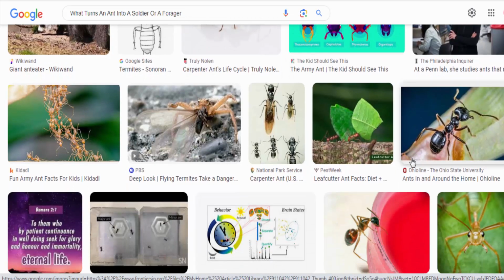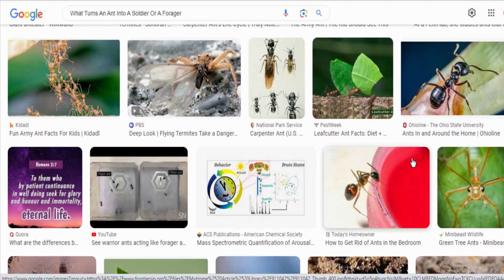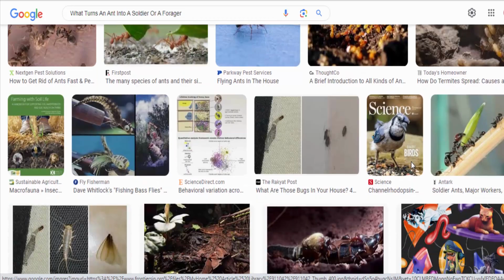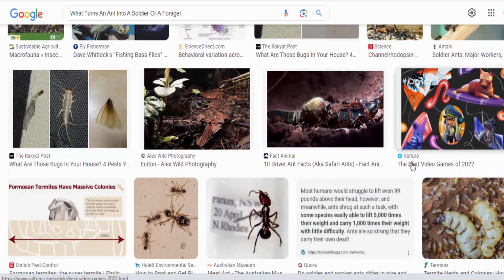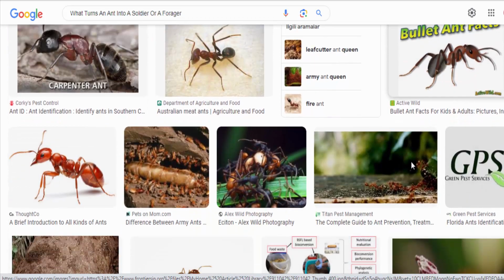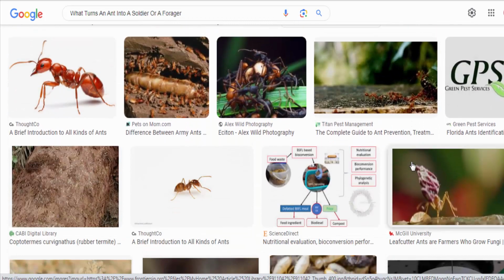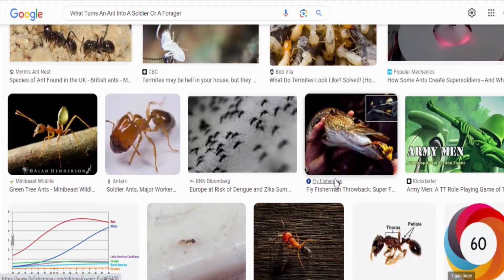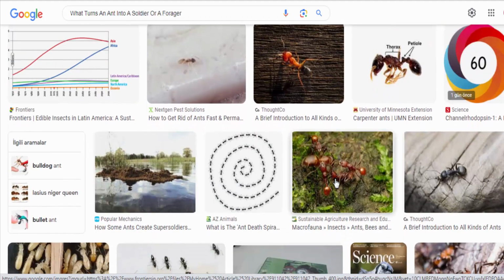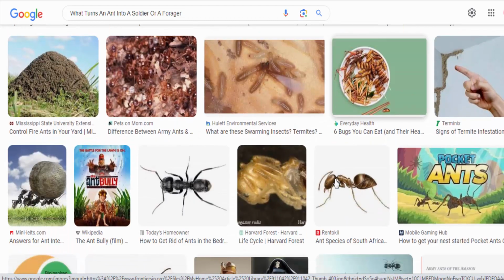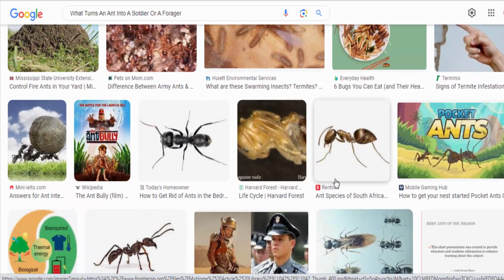It is important to note that the relative importance of genetic and environmental factors in caste determination can vary between ant species. For example, in some species, genetics plays a larger role, while in other species, the environment plays a larger role. Additionally, the caste system in ants is not always rigid. In some species, ants can switch castes later in life. For example, if a colony is in need of more soldiers, some foragers may switch castes and become soldiers.